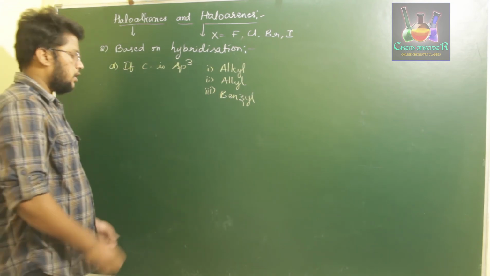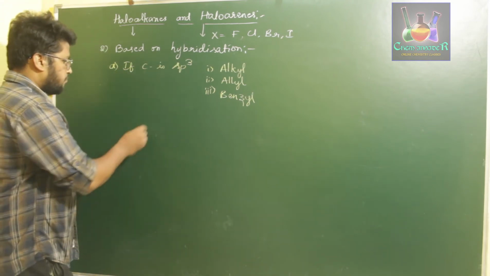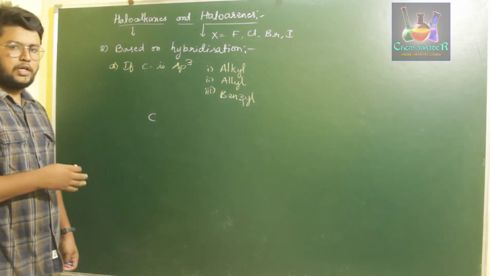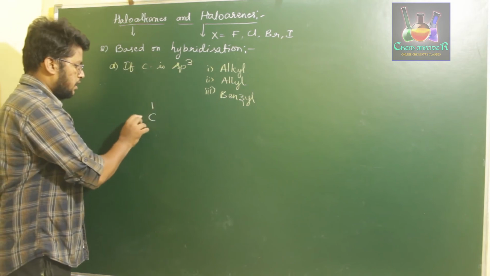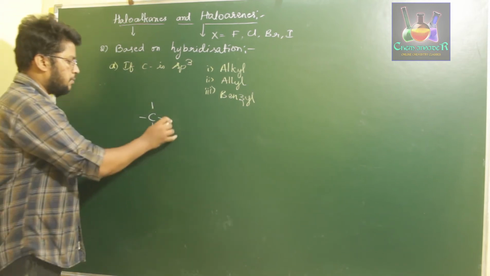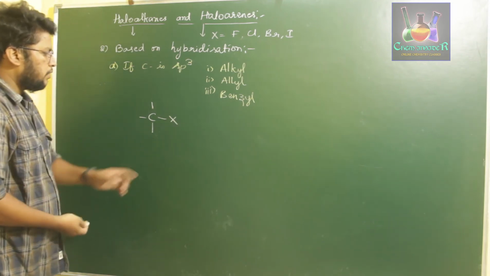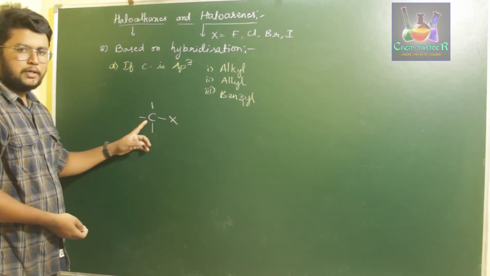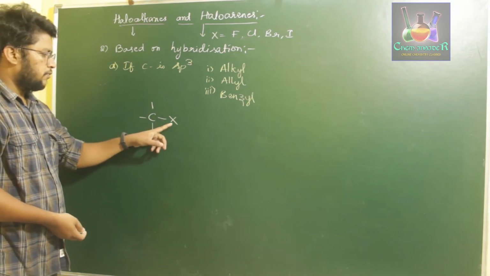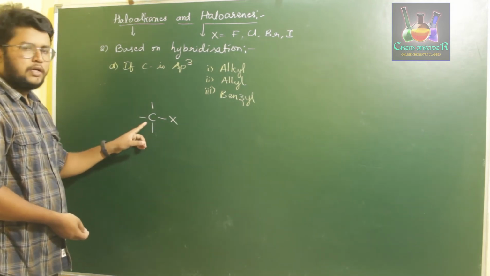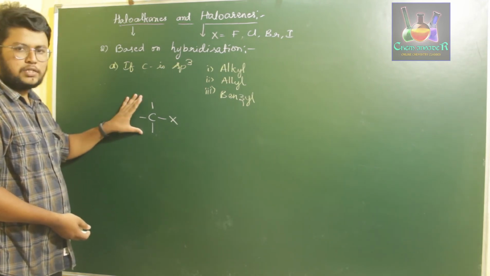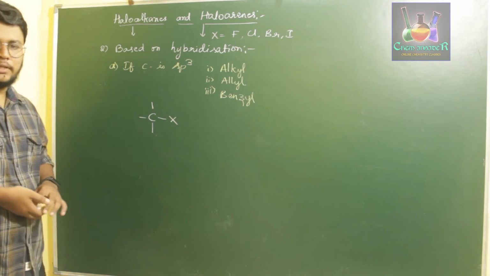For alkyl halide, if the halogen is attached to a carbon atom having all single bonds, only single bonds present, then those types of carbons are called sp3 hybridized carbon.